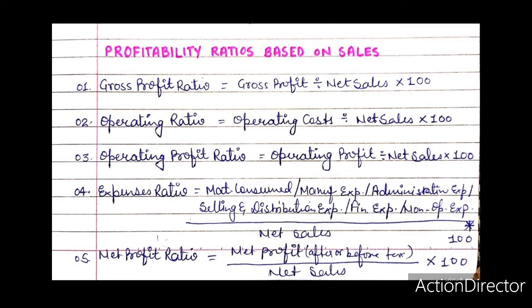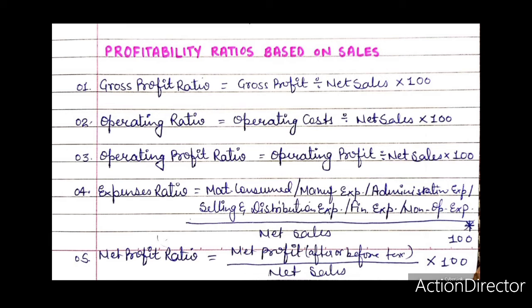A higher operating profit ratio means that a firm has been able not only to increase its sales but also been able to cut down its operating expenses. Number 4, expenses ratio. Meaning and computation. Sometimes it becomes imperative to analyze each component of cost of goods sold and or operating expenses to find out how far the firm is able to save or overspend in respect of different items of expenses.